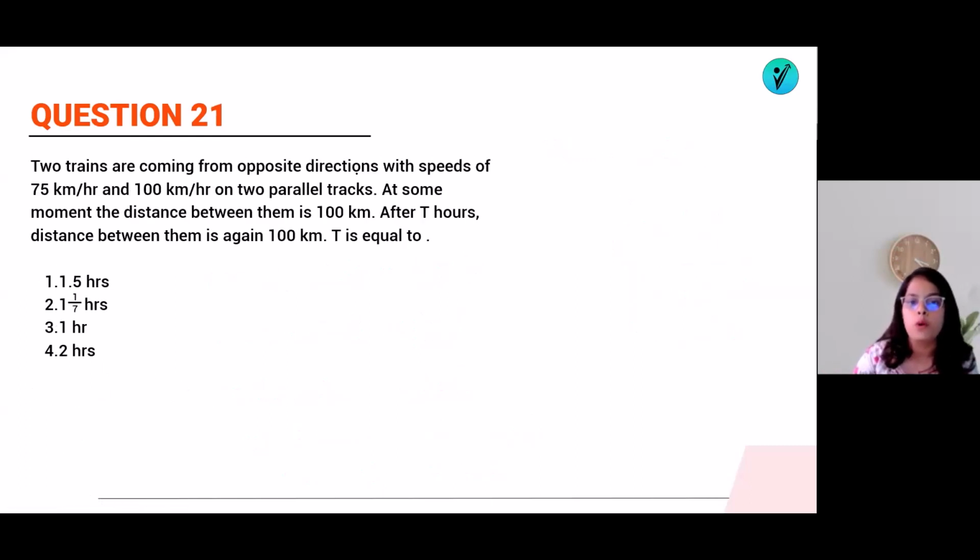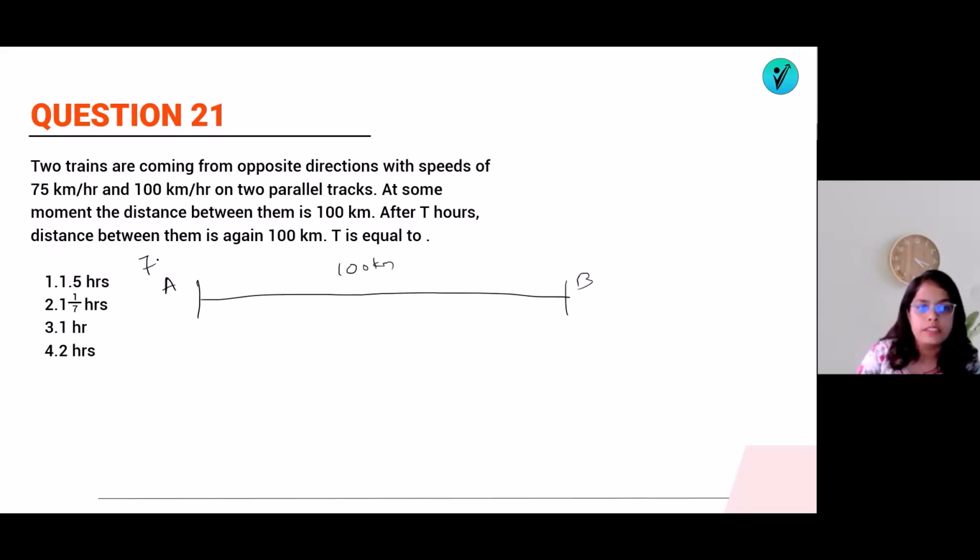Two trains are coming from opposite directions with speeds of 75 km/h and 100 km/h on two parallel tracks. At some moment, the distance between them is 100 km. Suppose this distance is 100 km. This is A, this is B. This is with 75 km per hour, and this is with 100 km per hour. So what are they saying? At some moment, the distance between them is 100. After t hours, the distance between them is again 100 km. Then t is equal to what?